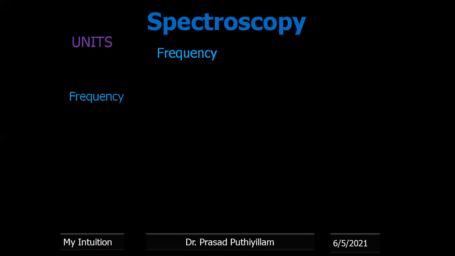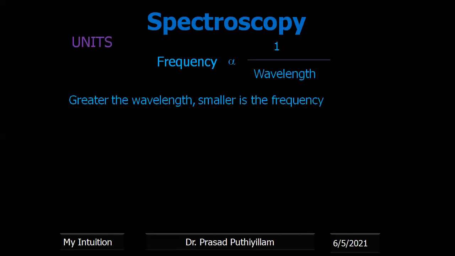Now frequency is inversely proportional to wavelength, so it is directly proportional to 1 upon wavelength. Greater the wavelength, smaller is the frequency, because they are inversely proportional. That means frequency is the number of wavelengths, or number of complete cycles of wave, passing through a given point in a given second.